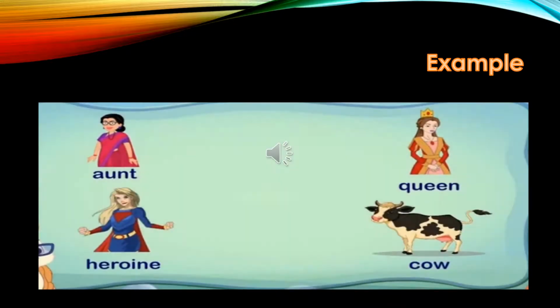These are the examples of feminine genders: aunt, queen, heroine, and cow. The masculine genders of these feminine genders will be uncle for aunt, hero for heroine, king for queen, and bull for cow. All these four are the examples of feminine gender or females.